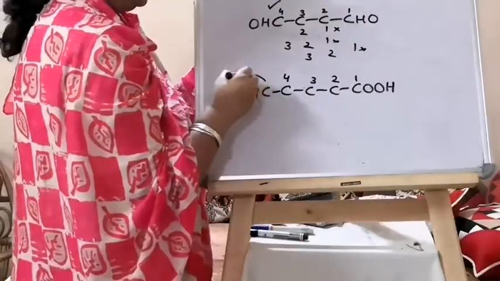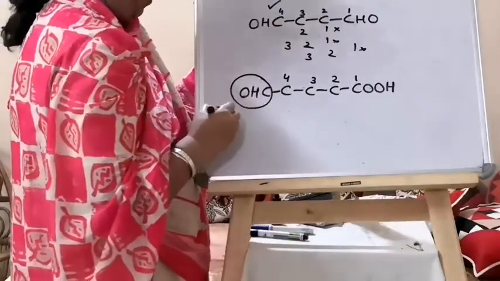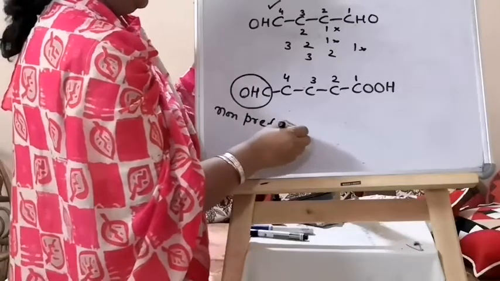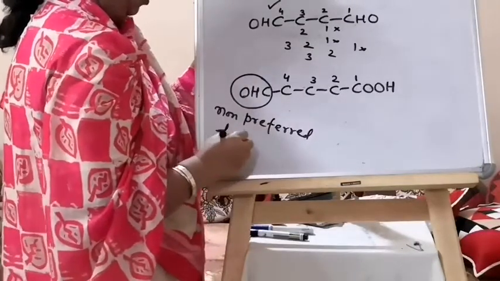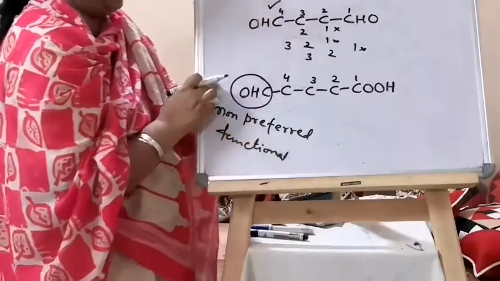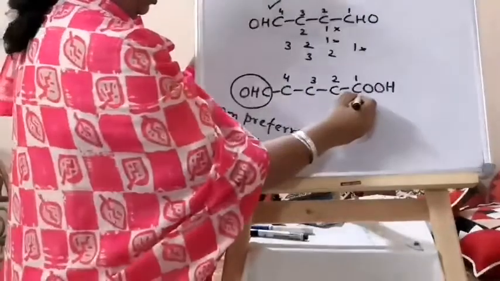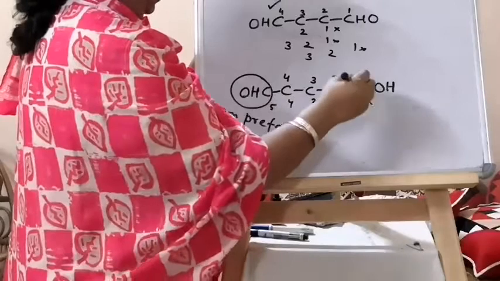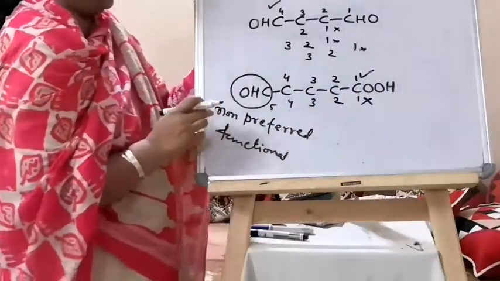But the carbon of this is a non-preferred functional group, so the carbon of a non-preferred functional group will not be included in the chain. So if you write 1, 2, 3, 4 and 5, then this is wrong, this is right.